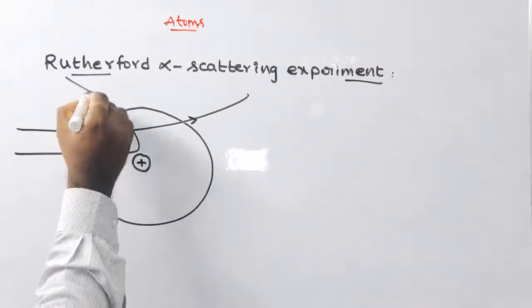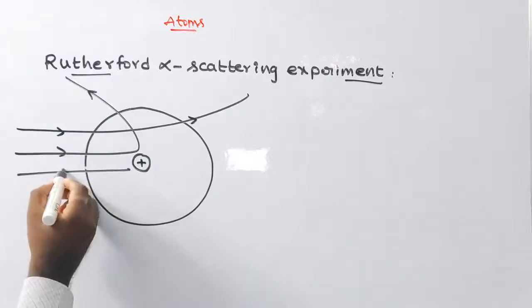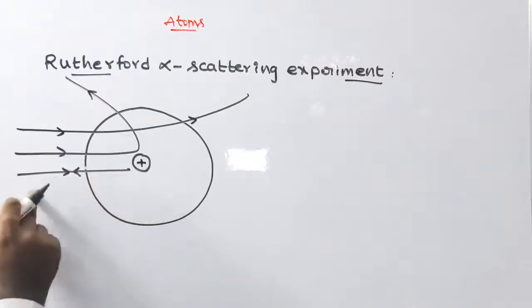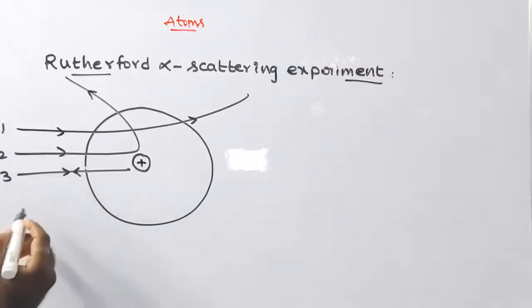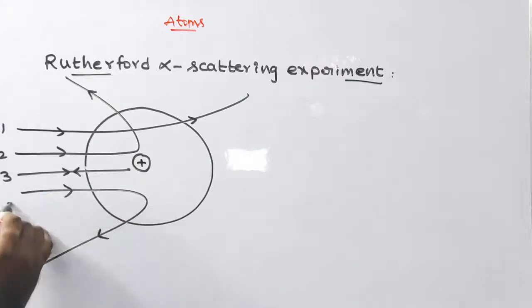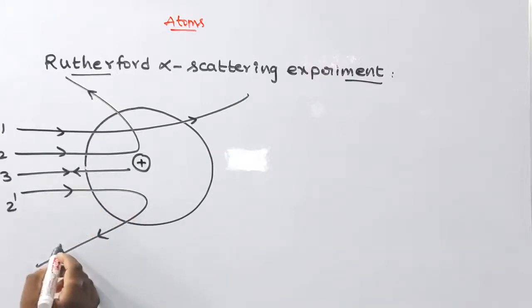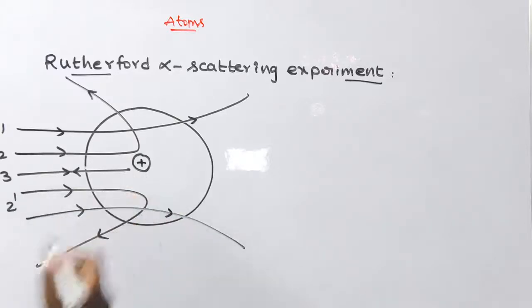In this way, some rebound along their original path, like in this manner.